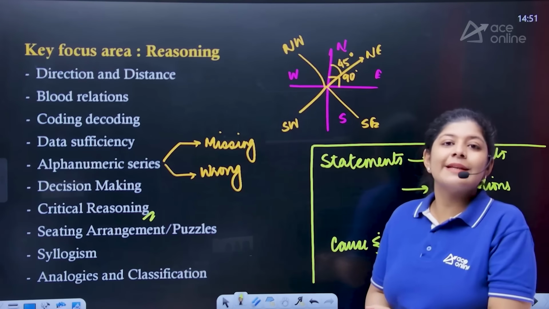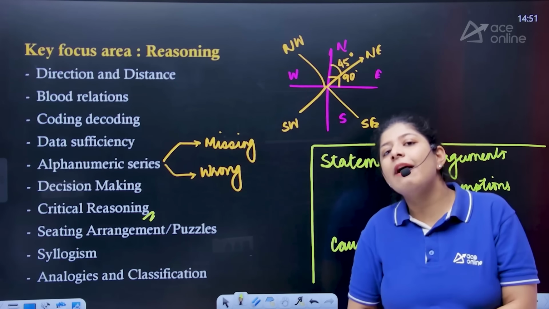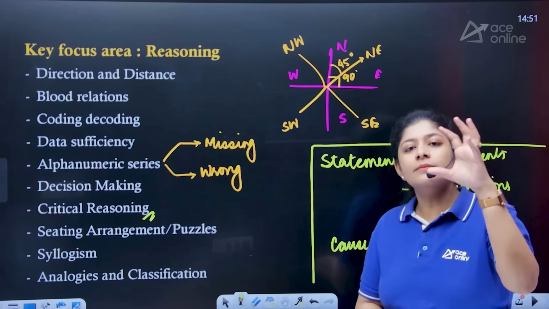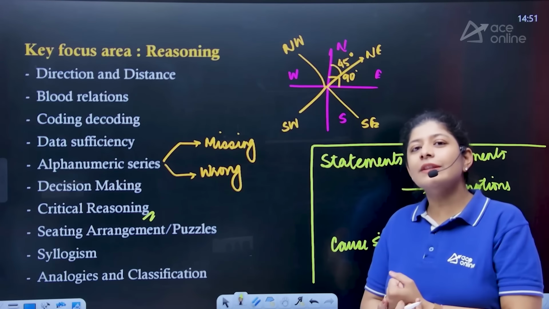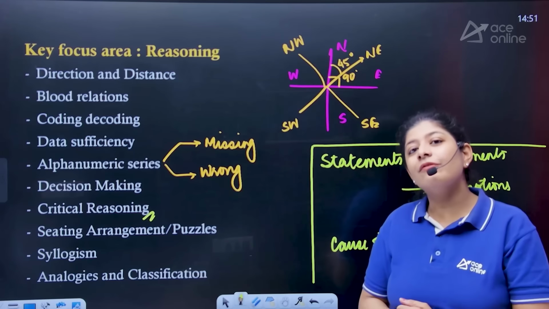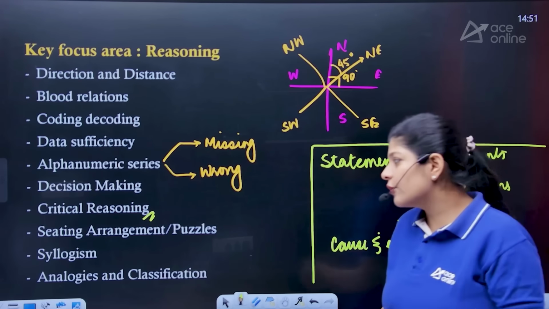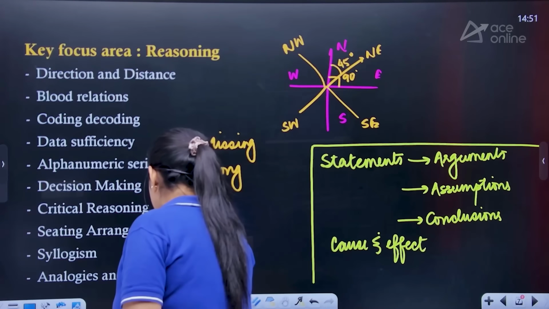The next one is syllogisms. In syllogisms, you have statements, and on the basis of that you have your conclusions. With the help of basic diagrams, you have to check whether the given conclusions follow or not. You can also write inequalities over here.